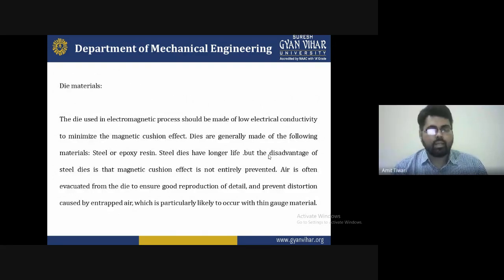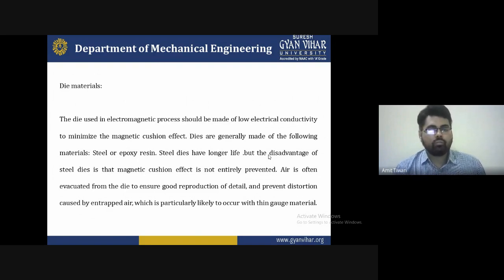The die used in the electromagnetic process should be made of a material with low electrical conductivity to minimize the magnetic clash effect. Dies are generally made of steel or epoxy resin. A steel die has a longer life, but the disadvantage of a steel die is that the magnetic clash effect is not entirely prevented.